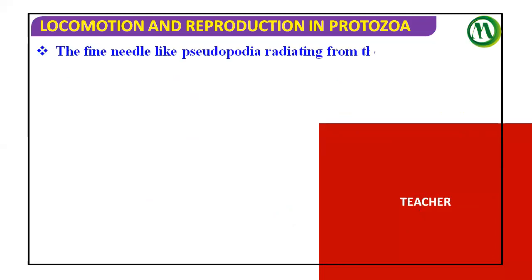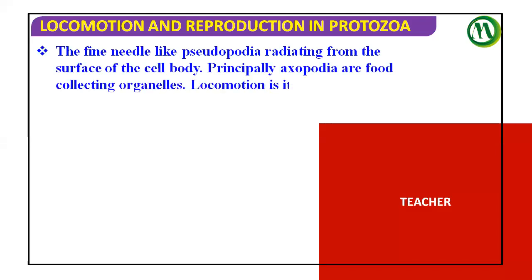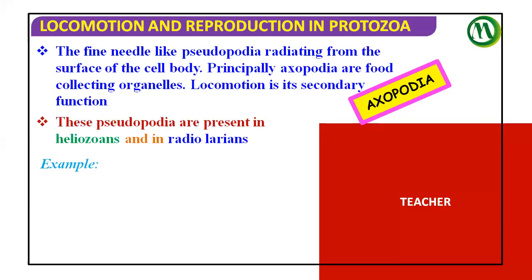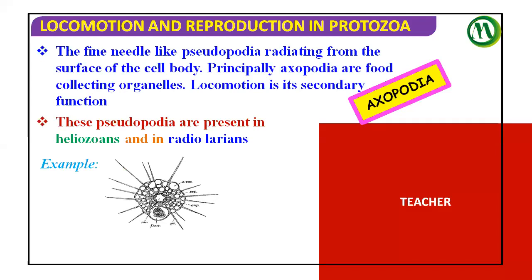The fine needle-like pseudopodia radiating from the surface of the body, principally axopodia, are food-collecting organelles. Locomotion here is also the secondary function. These pseudopodia are present in order Heliozoa and order Radiolaria. Actinophrys and Actinosphaerium are from Heliozoa. For Radiolarians, we have another example, Collosum, but no matter.